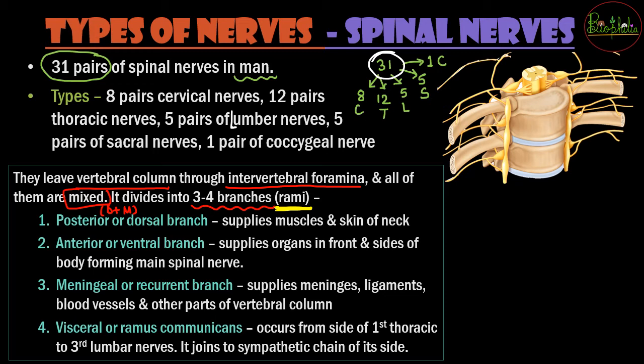The first one is the posterior or the dorsal branch. Next is the anterior or the ventral branch. The third is the meningeal or the recurrent branch, and the last one is the visceral or the ramus communicans. Here you can see the extra details of it, but just for the namesake, these are the 4 different kinds of branches that come from spinal nerves and form the rami.